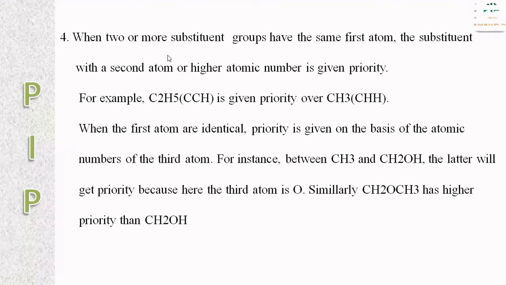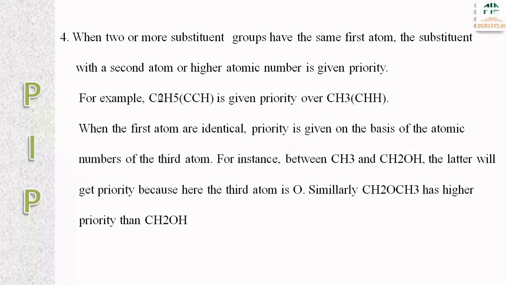When two or more substituent groups have the same first atom, for example, here two different groups, C2H5 and CH3, the first atom is carbon in both.